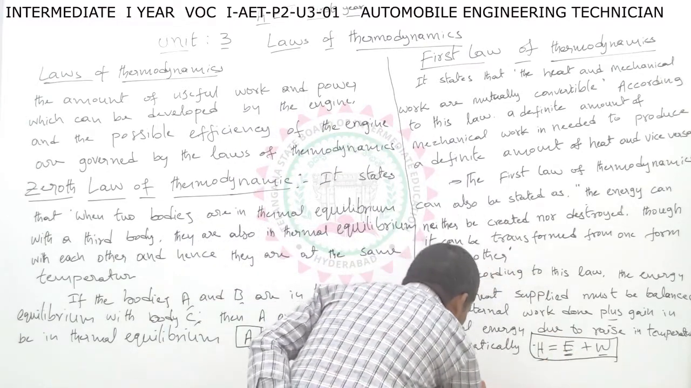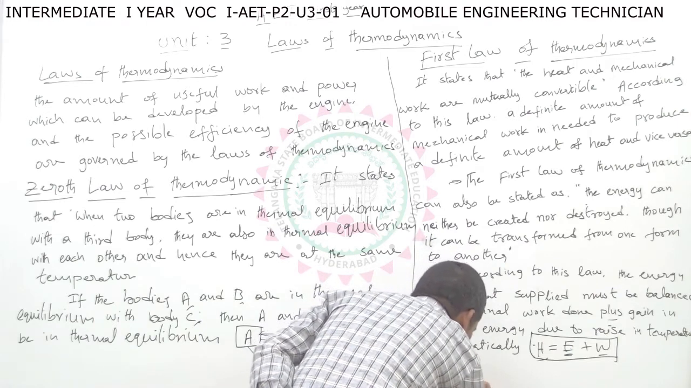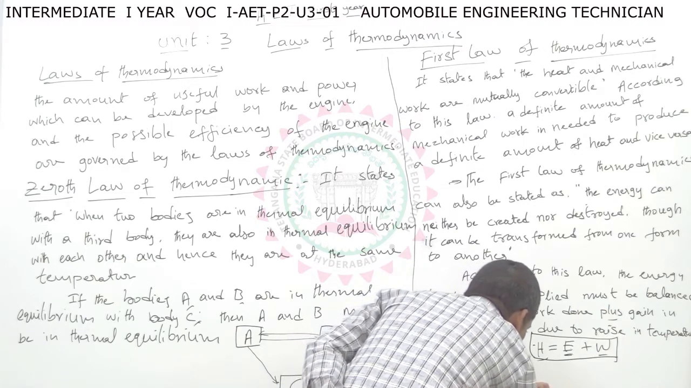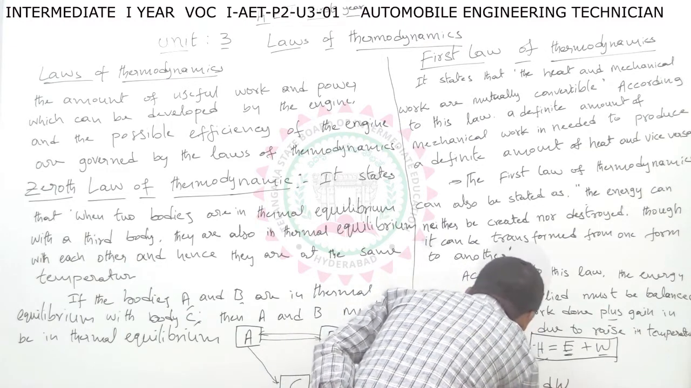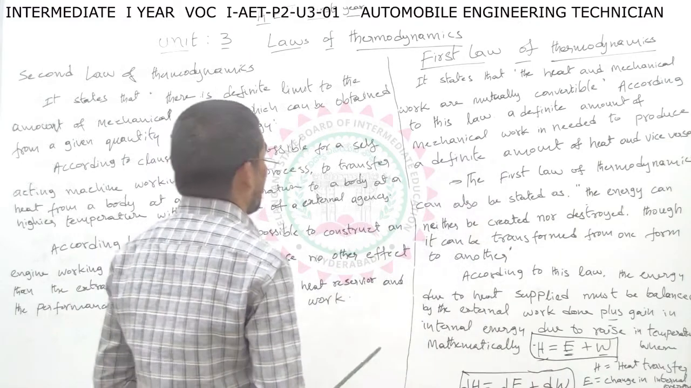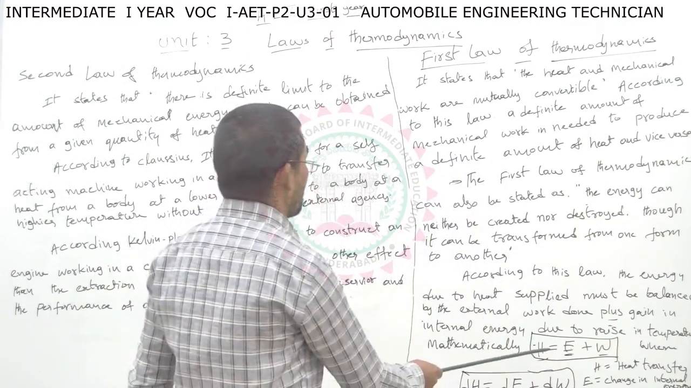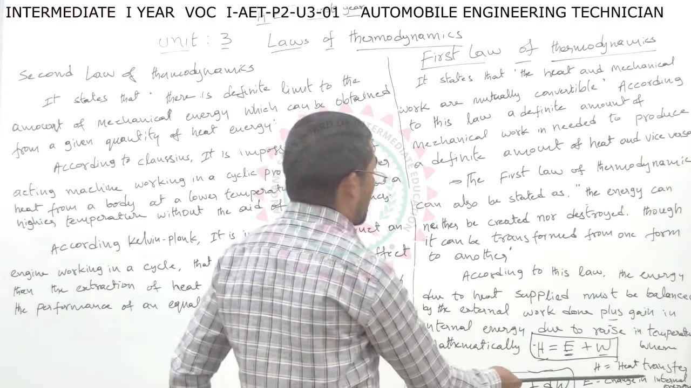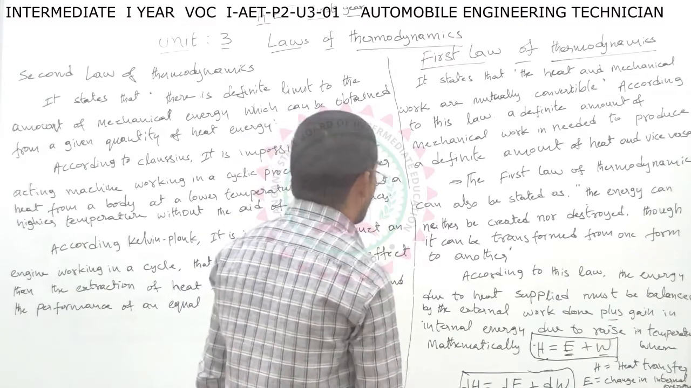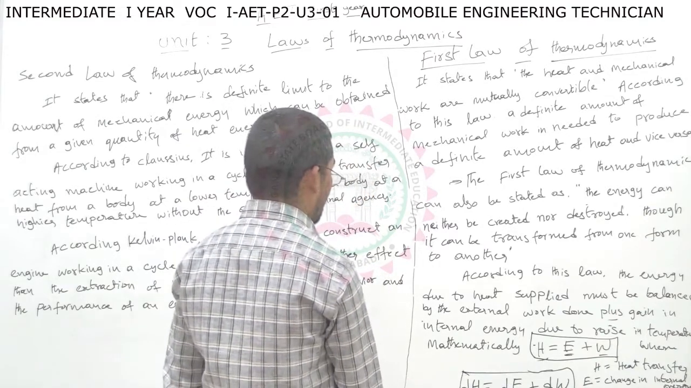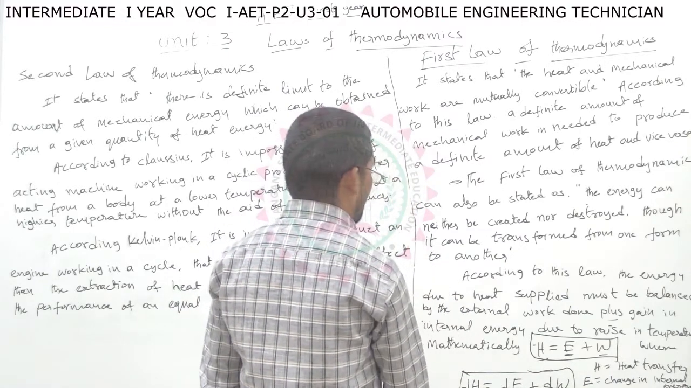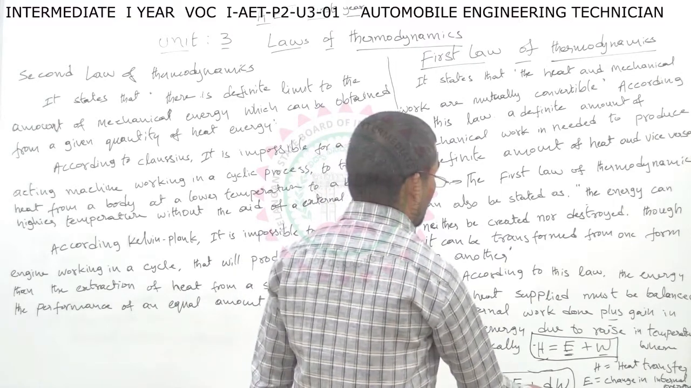Mathematically, the change in heat supply, delta H, is equal to delta E plus delta W. This is the first law of thermodynamics equation, very important. So mathematically, the first law of thermodynamics: H equals E plus W. H is for heat transfer, E for change in internal energy, and W for work done in heat units. So change in heat supply, delta H, is equal to delta E plus delta W. Delta E is the change in internal energy, and delta W is the work done in heat units.